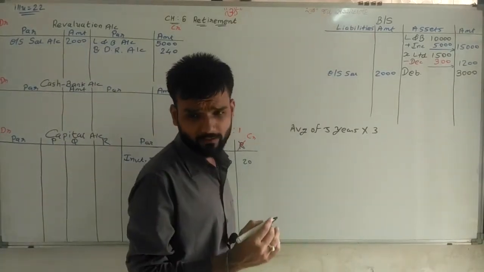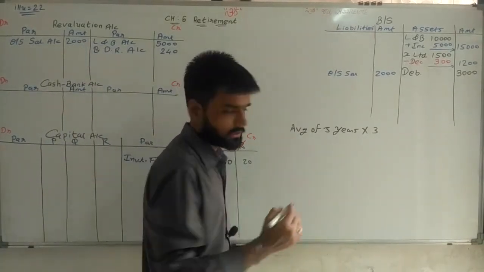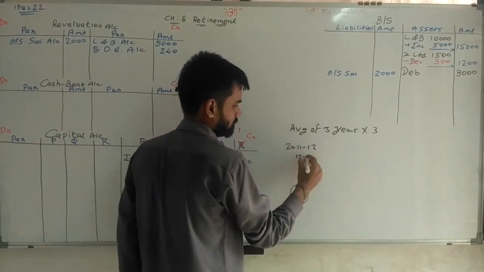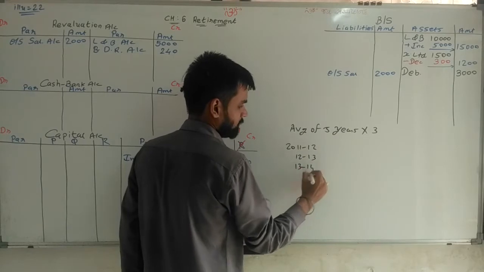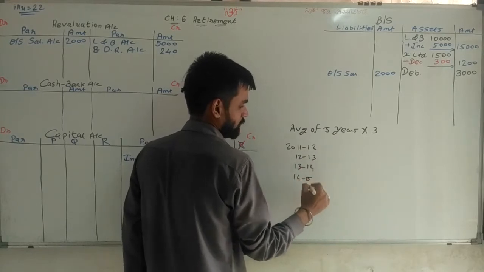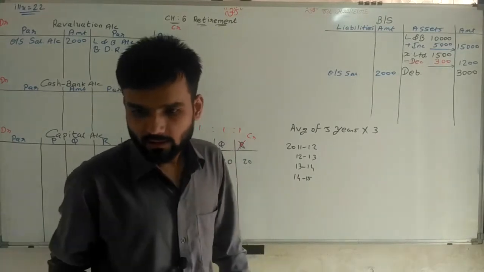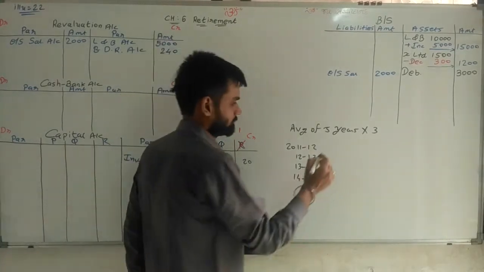Now, which years' profit is given? 11-12, 12-13, 13-14, 14-15. This 4 years' profit is available. That is 6232.